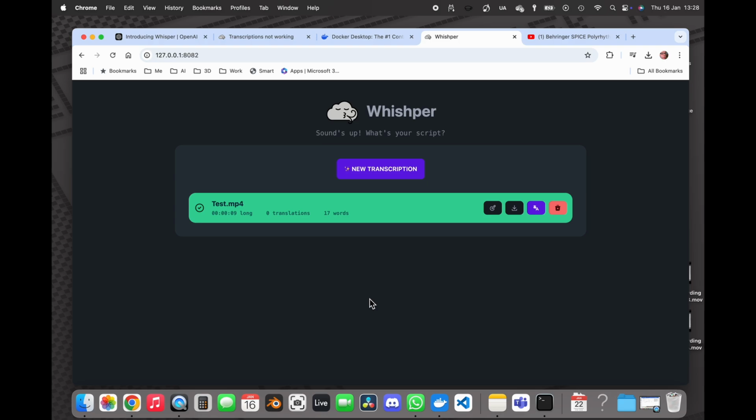Right, so I was having trouble doing my first transcription, and it occurred to me that if I start and stop the container, that would reset everything for me. So that's what I've just done there. And yes, you may find that it's going to take a little bit of jiggery pokery to get up and running, but here we go.